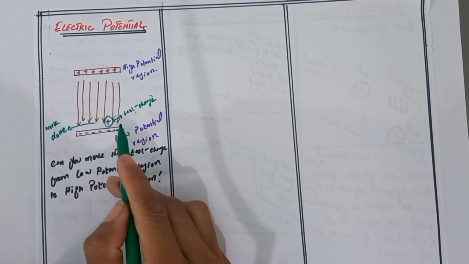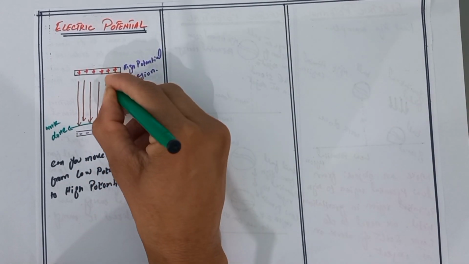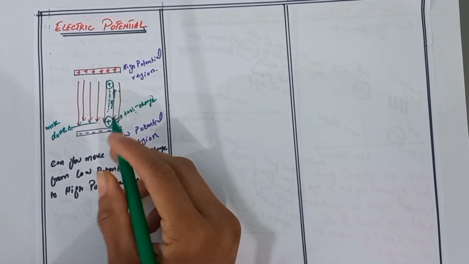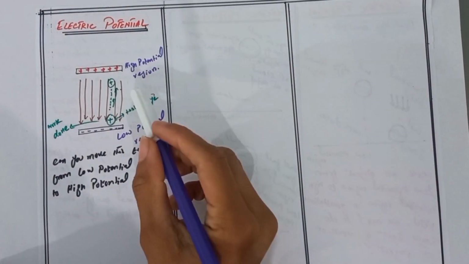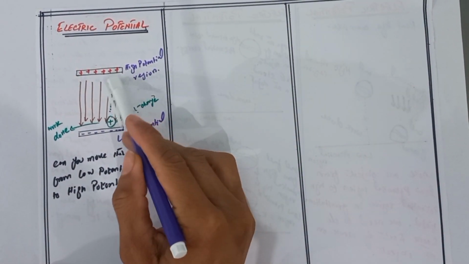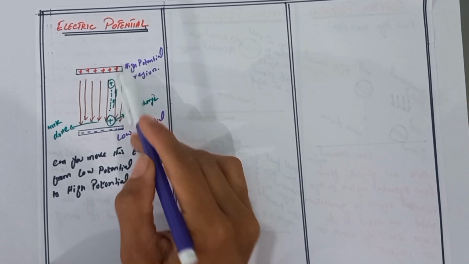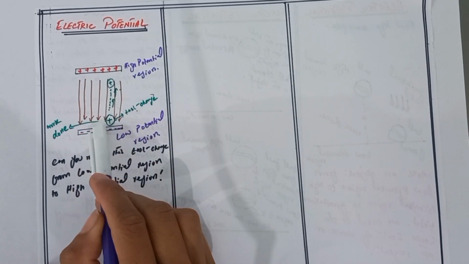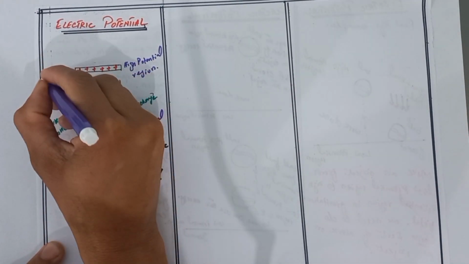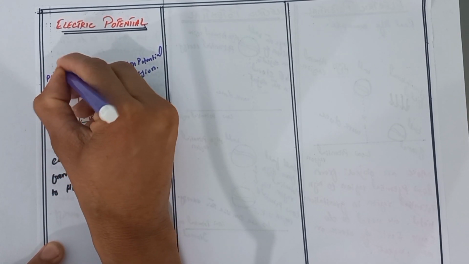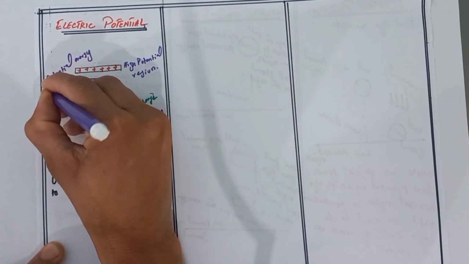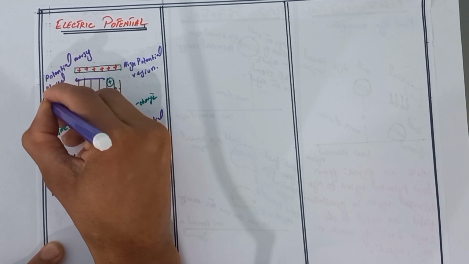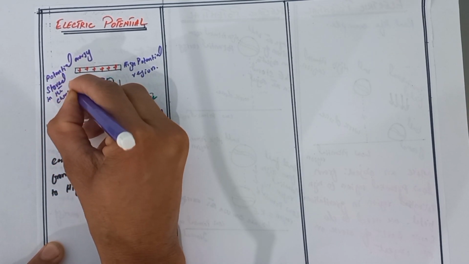After doing work, it will move from low potential region to high potential region. When the position of a charge is changed against the direction of the electric field, potential energy is stored in the charge.